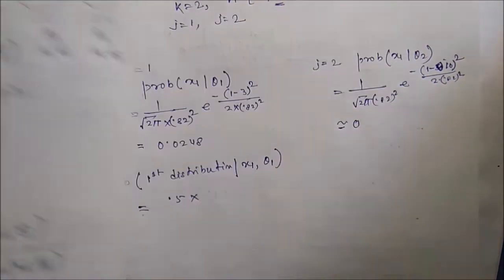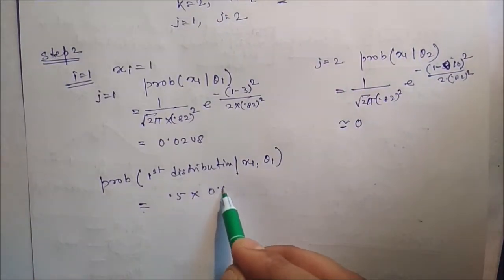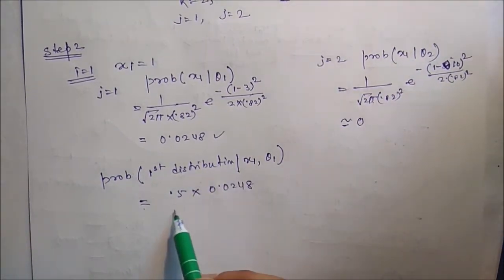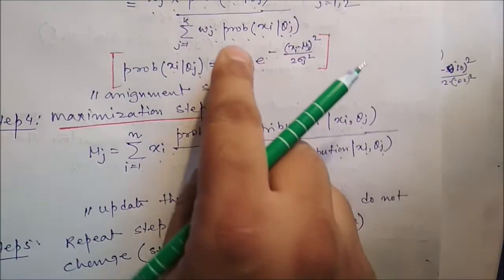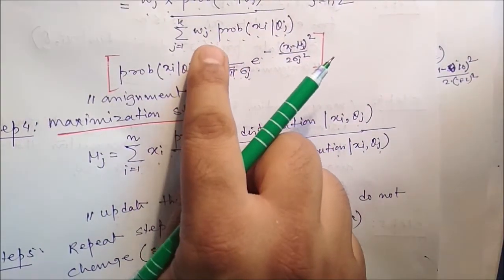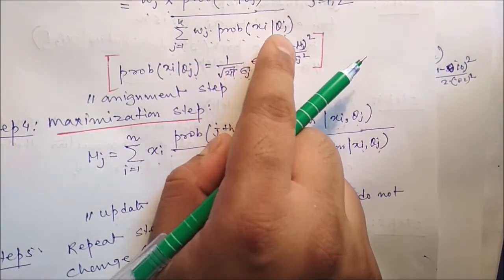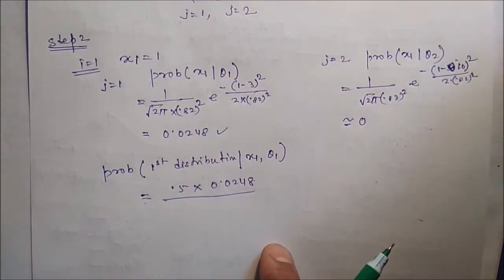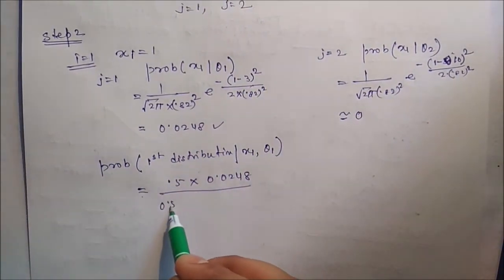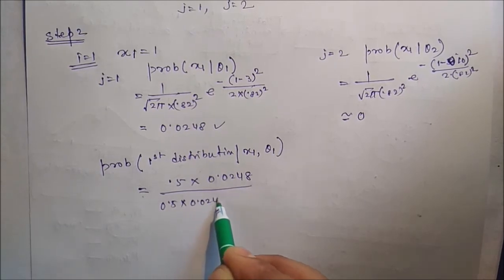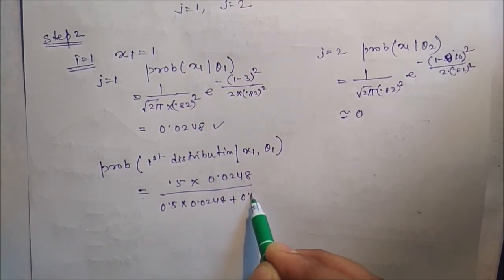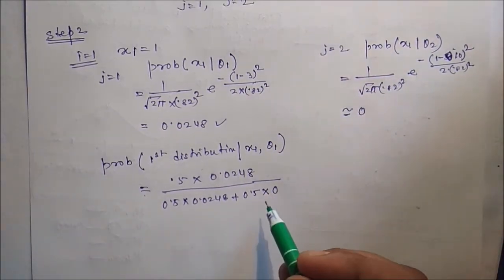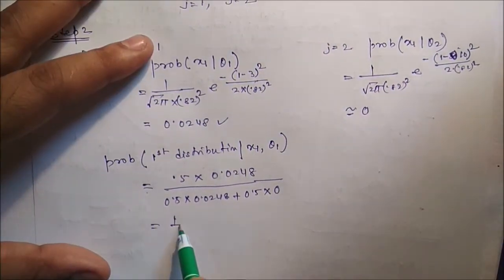So what is probability? 0.0248, just we have identified, divided by the summation of both theta j 1 and 2, that means summation of these two. So summation of these two is 0.5 into 0.0248 plus 0.5 into 0, and if you solve it, the answer will be 1.